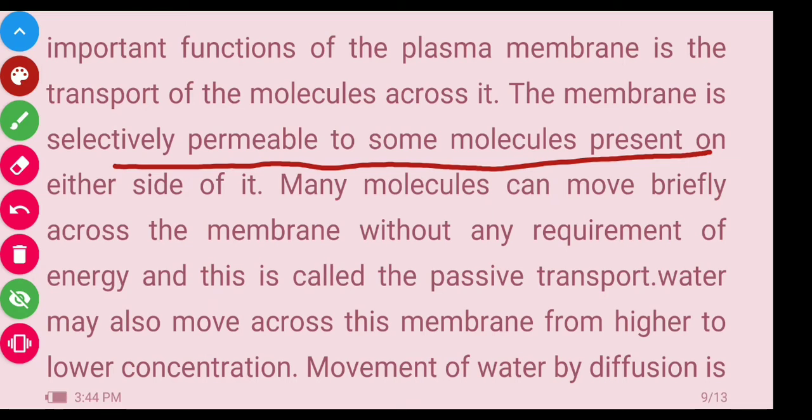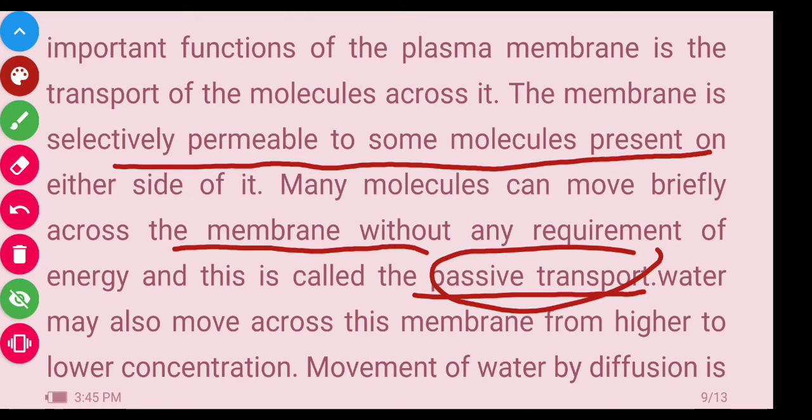Many molecules can move freely across the membrane without any requirement of energy; this is called passive transport. If molecules can move from both sides without energy requirement, this movement is called passive transport.